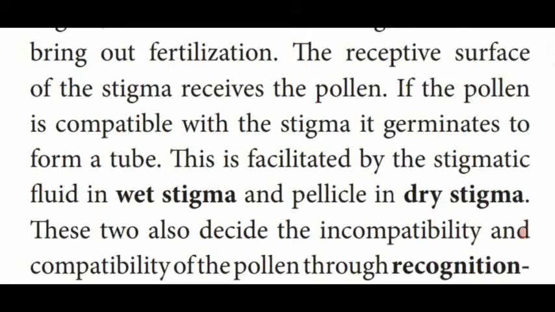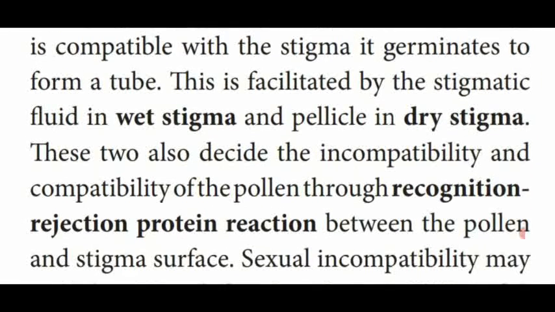Another one is the dry stigma, named as pellicle. These two, wet stigma and dry stigma, decide the incompatibility and compatibility of the pollen through recognition and rejection protein reaction.